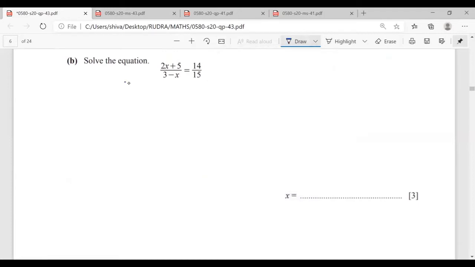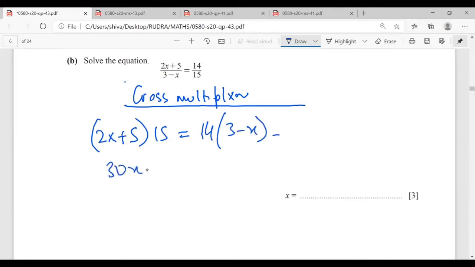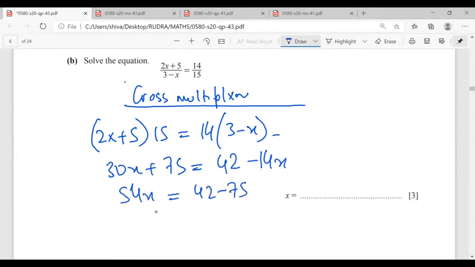Mr. Rudra, cross multiplying. Cross multiplication. So it will be (2x plus 5) into 15 is equal to 14 into (3 minus x). So this will be 30x plus 75 is equal to 42 minus 14x. This will be 54x is equal to 42 minus 75.